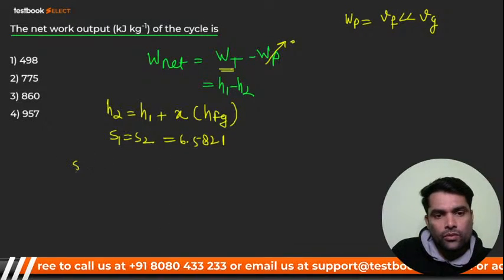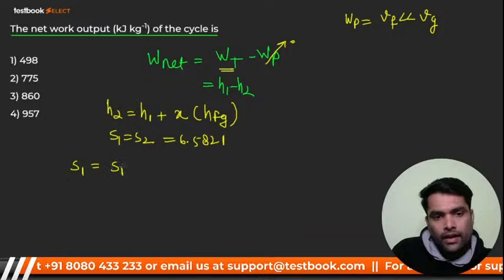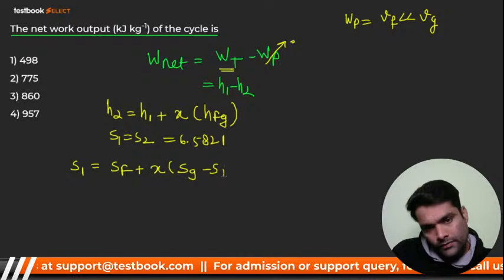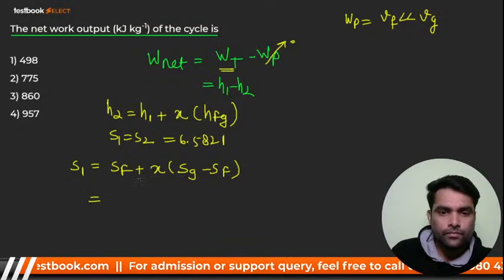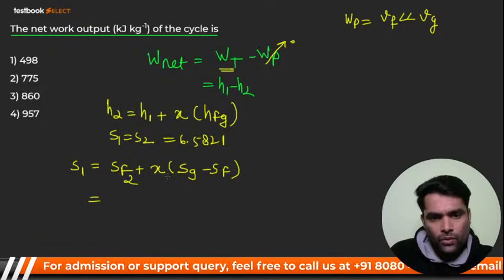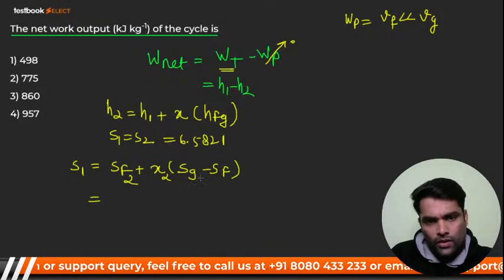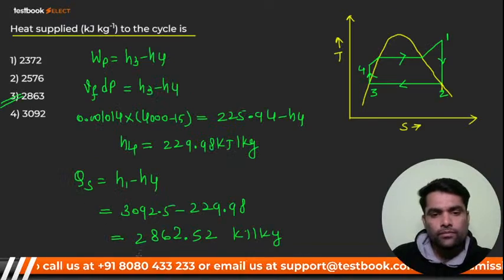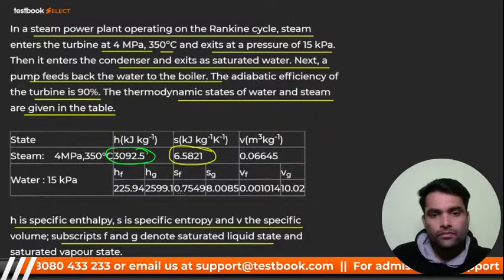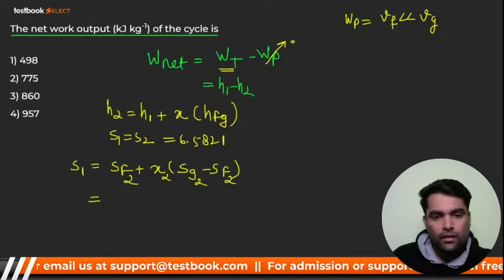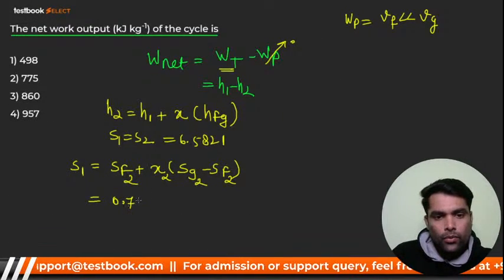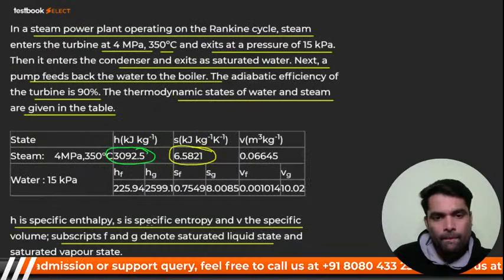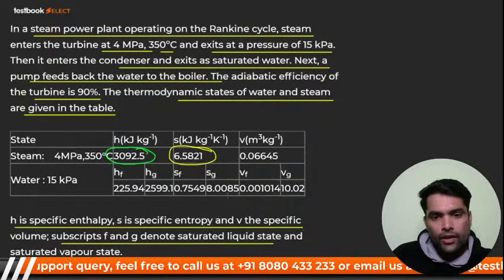Now, my dear, I'll put the value: S1 is equal to SF plus X into SG minus SF, right? Here it is SF2 plus X2 into SG2 minus SF2. So SF2 at 15 kilopascal, you can see, is 0.7549, plus X2 into SG2, which is 8.0085.